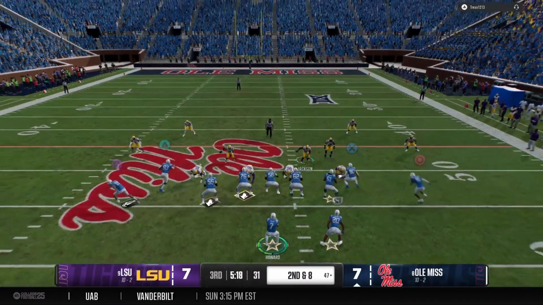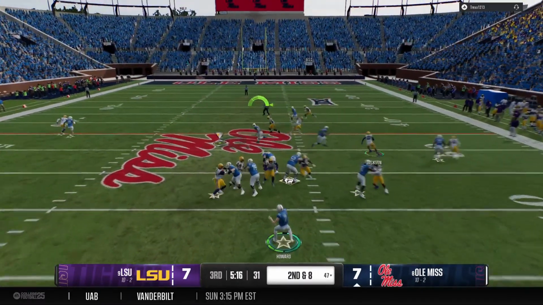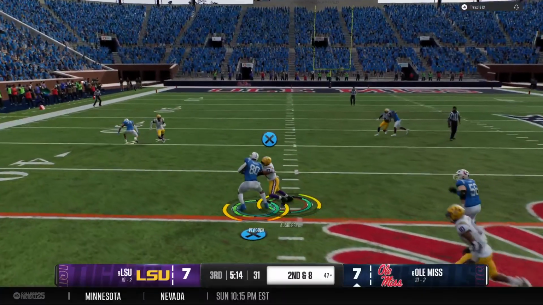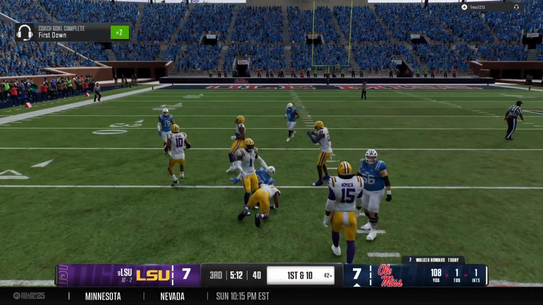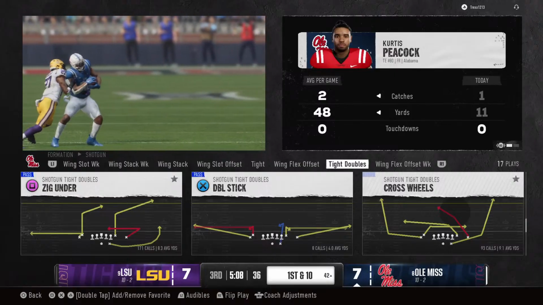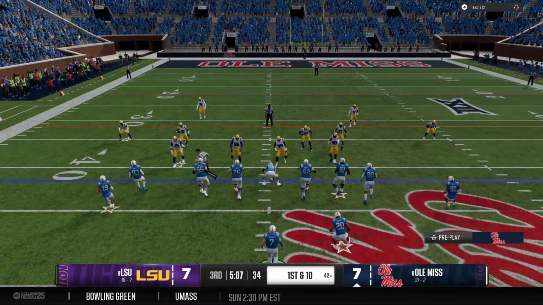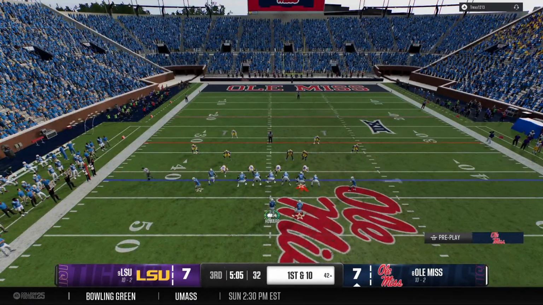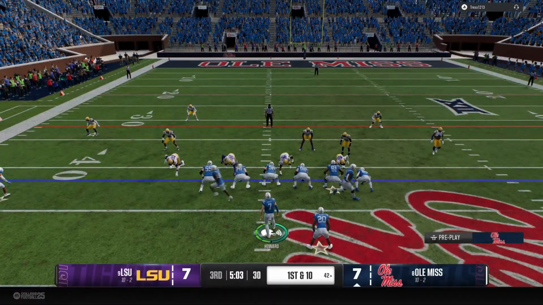Quarterback drops back. We're going to test the secondary. Short connection to the tight end here. Take it down, but not before he makes the first down. Tackle is made, but the junior quarterback shows off his arm strength that time. And the Rebels pick up enough yardage to keep this drive rolling.